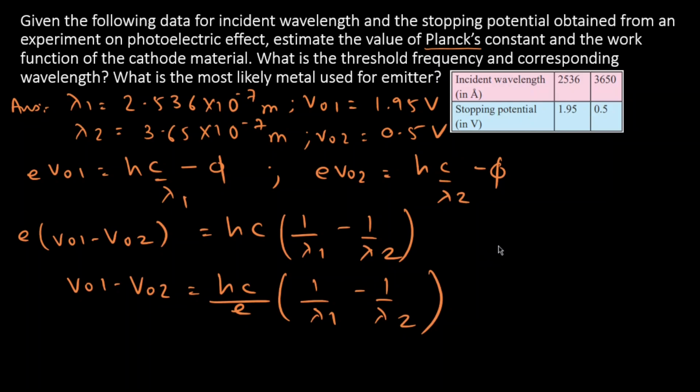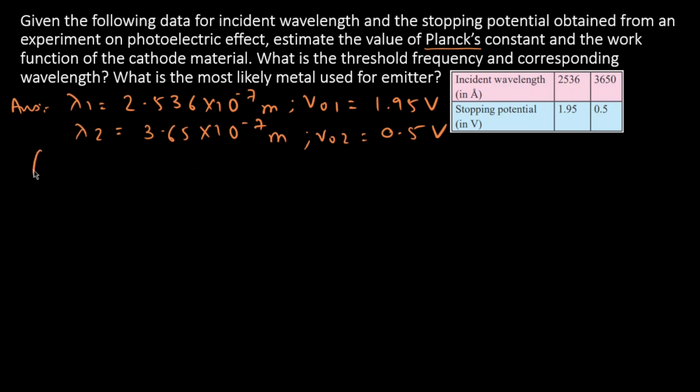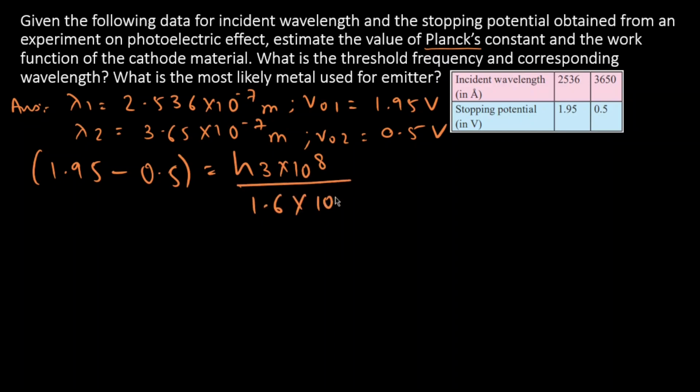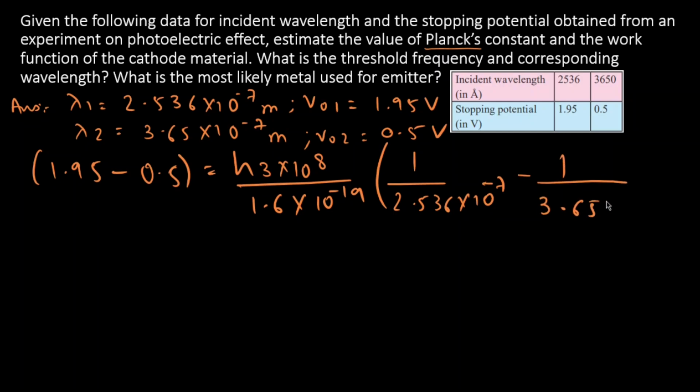So now let's substitute the values in this equation. V01 is 1.95 minus V02 is 0.5 equal to h into c, which is 3 into 10 raised to 8 meter per second, divided by 1.6 into 10 raised to minus 19, into 1 by lambda 1, lambda 1 is 2.536 into 10 raised to minus 7, minus 1 by lambda 2, 3.65 into 10 raised to minus 7.